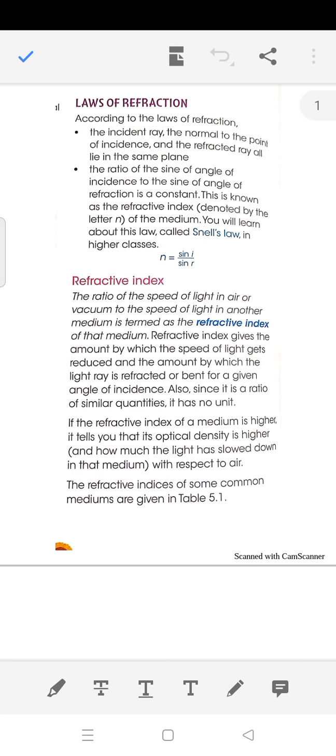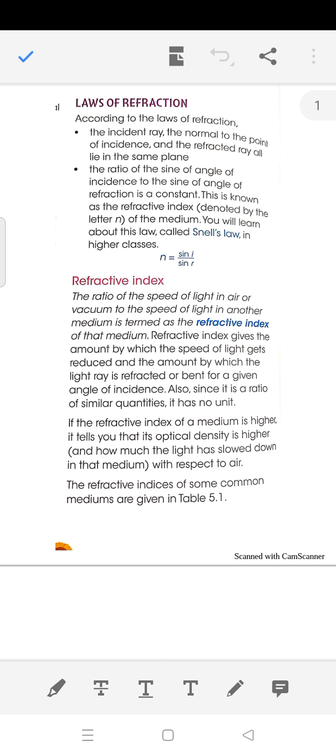Hello students, let us continue with chapter 5, refraction of light, which we started in the last classes. Today we are going to start with the laws of refraction. We already know what refraction is.